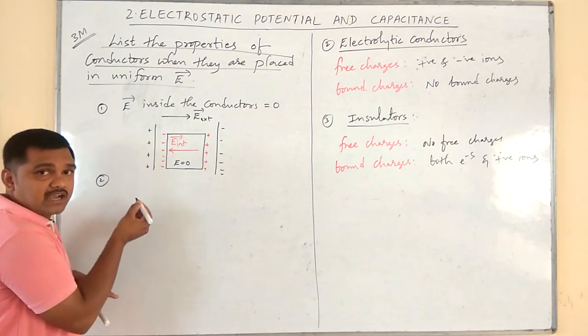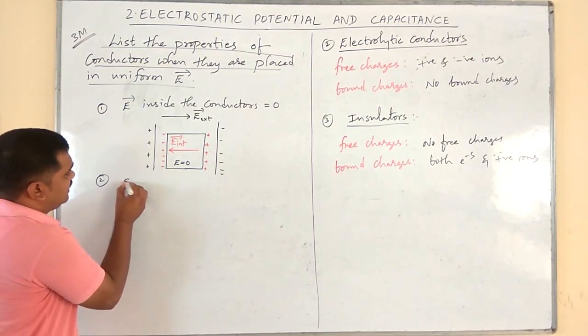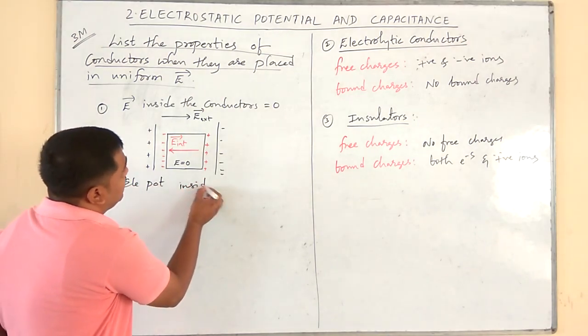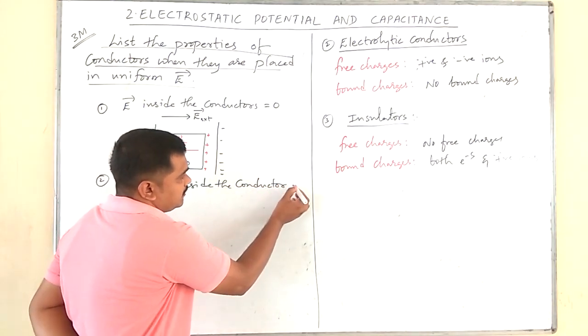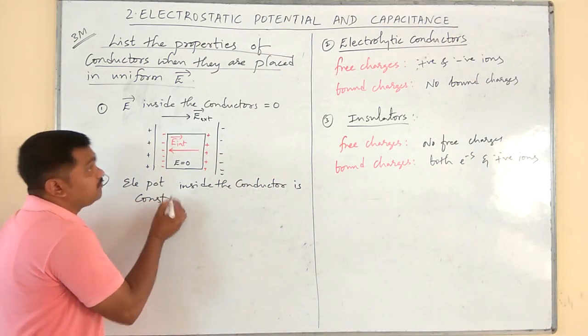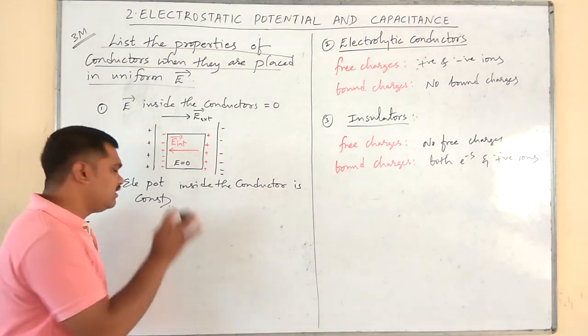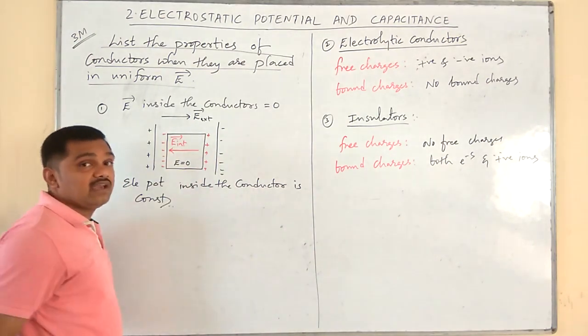And once the electric field is 0, I have already explained it, electric potential becomes constant. I won't explain now. Electric potential inside the conductor is constant. Electric field is 0, but electric potential is not 0. That is, electric potential is constant at each and every point.